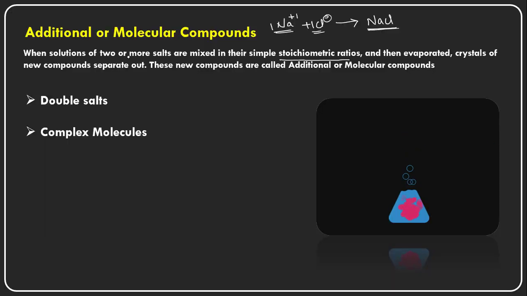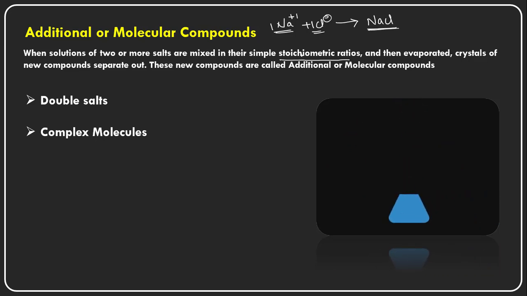When the solutions of two or more salts are mixed in their simple stoichiometric ratios, we already discussed what the stoichiometric ratios are just now, and then evaporated.